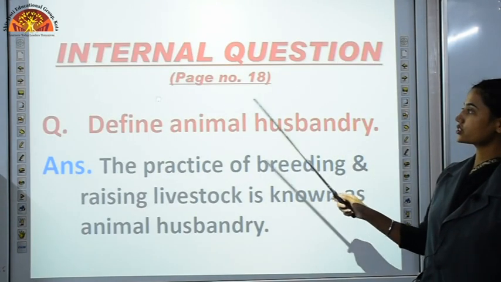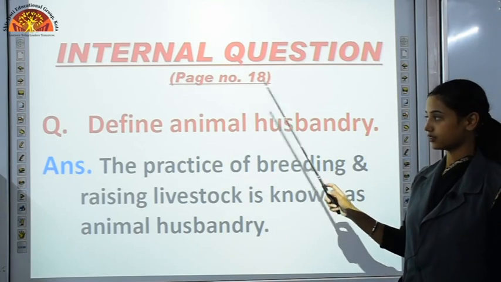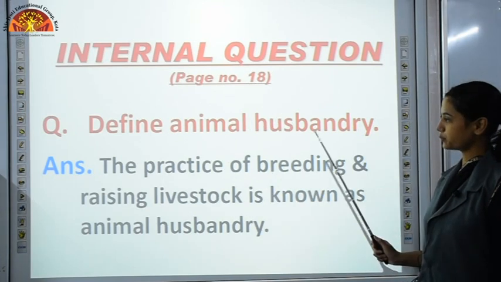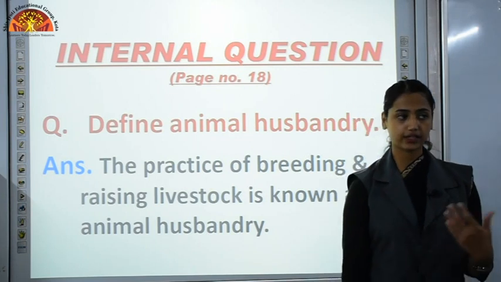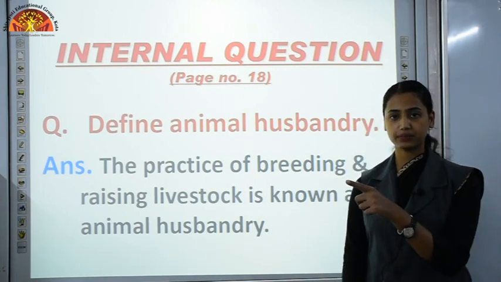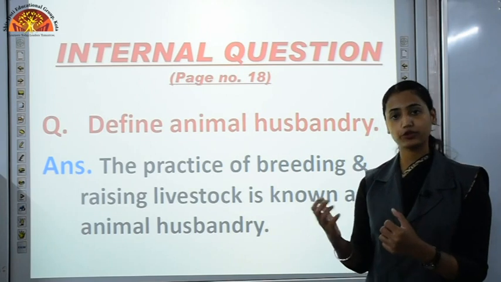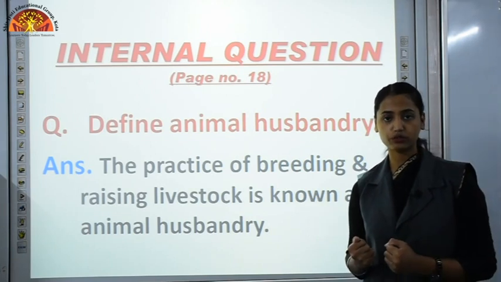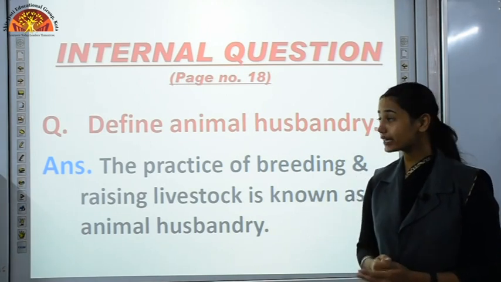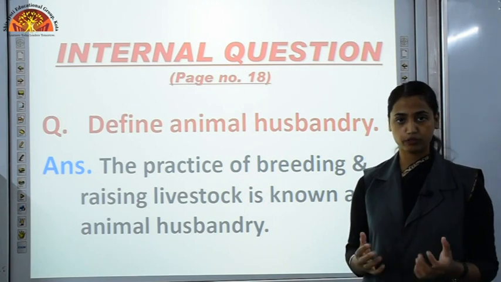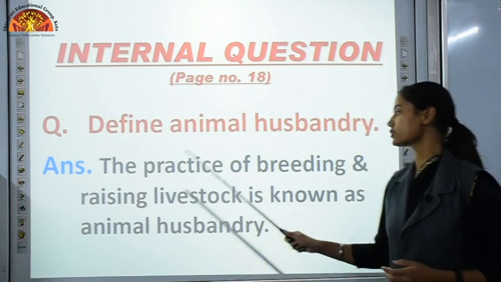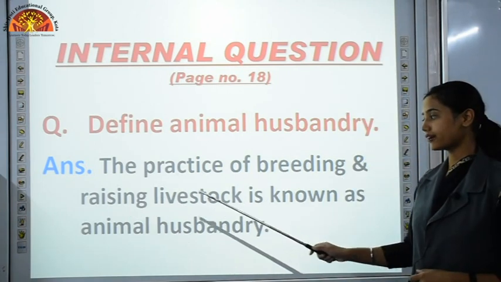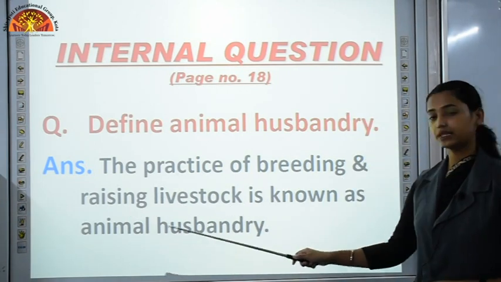Another internal question on page number 18, define animal husbandry. To obtain products from animals, it is not like that if we see any animal, then we will pick it and make use of that animal. We do not do like that. So, we raise those animals. If we want to obtain food from them, we raise them. So, the practice of breeding and raising livestock is known as animal husbandry.